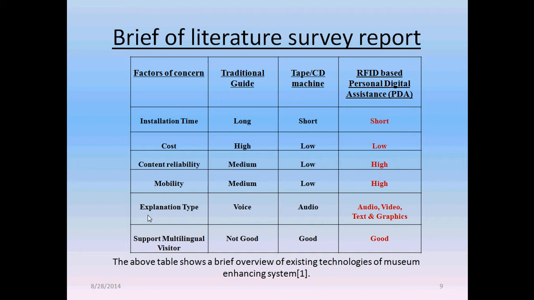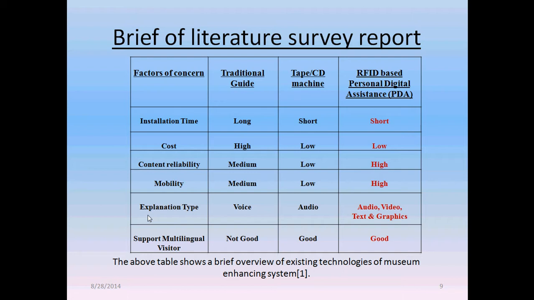RFID based personal digital assistance provides very good advantages in installation time because it requires only very short installation time, low cost, high content reliability with high mobility, and audio, video, text or graphics type of explanation can be done with the RFID based personal digital assistance system.